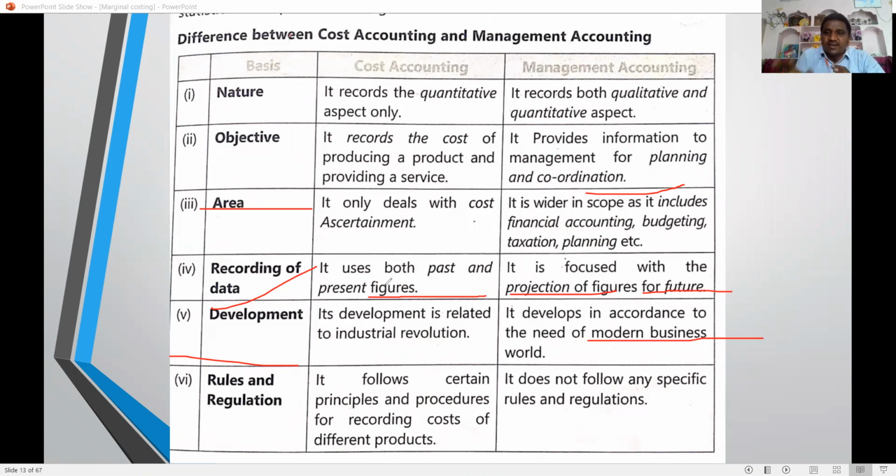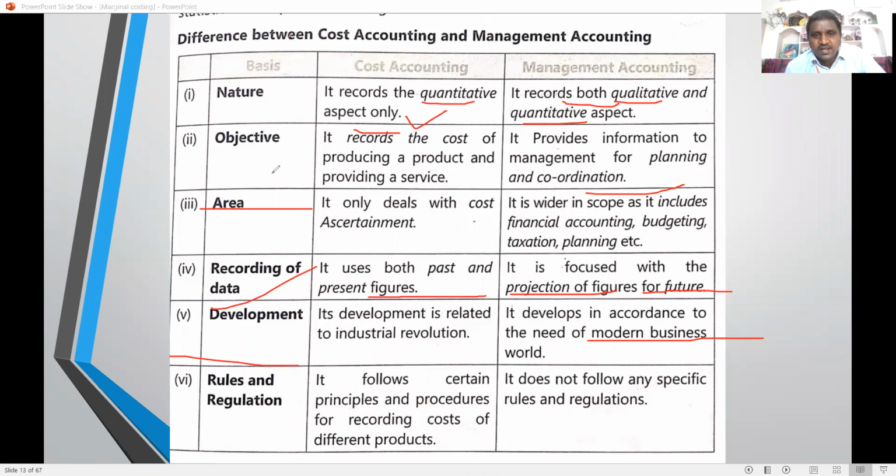Cost accounting records only quantitative aspects, like units, 1000, 2000, so only quantitative information is available. But management accounting handles both quantitative and qualitative information, interprets the results, and gives suggestions, whether it is correct or not, which one is good, and why. Such suggestions are not given, and decision making is not possible, in cost accounting.